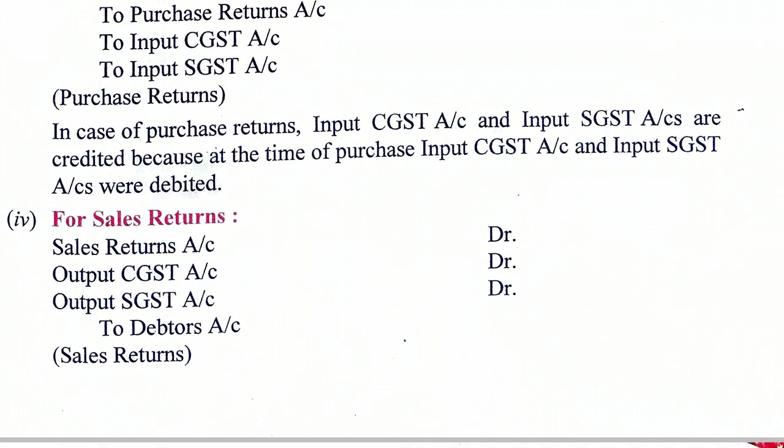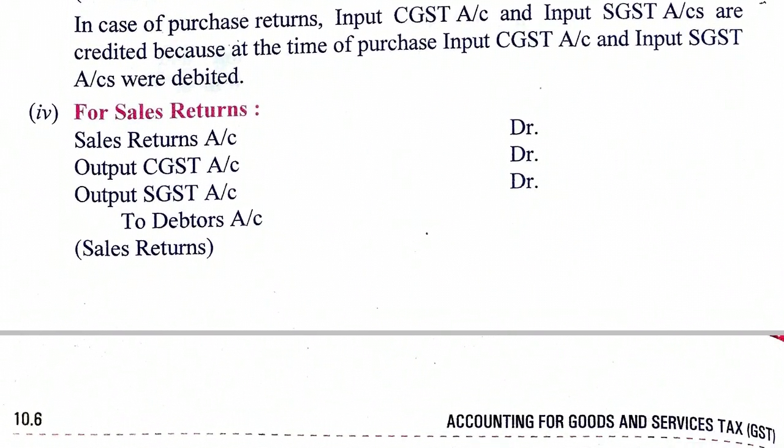Now why are input CGST and input SGST credited at the time of purchase return? Simply because at the time of purchase they were debited, and now since the goods will not be sold, whatever GST you had paid will be reversed. So it will be debited to the creditor. For sales return, just the opposite. In case a debtor returns goods to us, the GST that we had collected from the debtor, we will credit the amount to that debtor. So we will clearly understand these things when we pass journal entries and solve some practical questions.